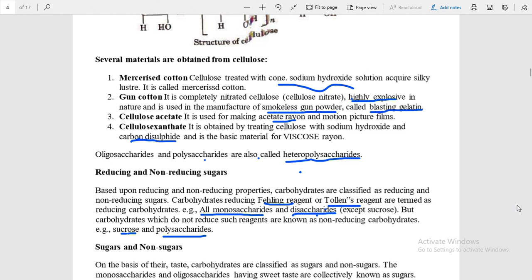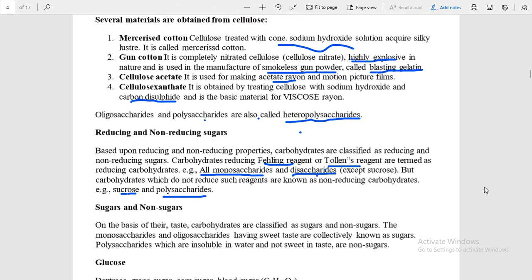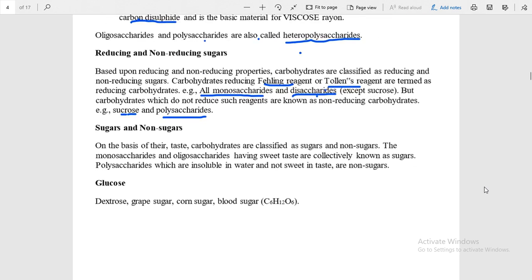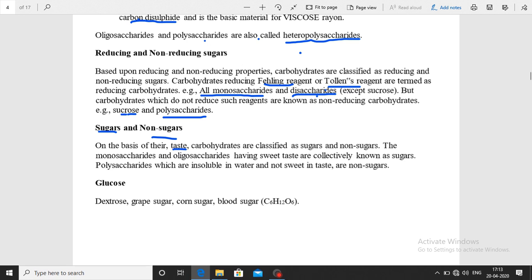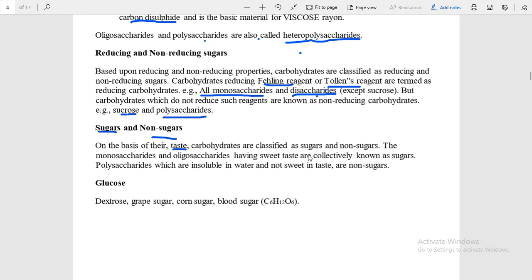Now, on the basis of sweetness, carbohydrates can be classified into sugar and non-sugar on the basis of taste. Monosaccharides and all oligosaccharides having a sweet taste are collectively known as sugar.